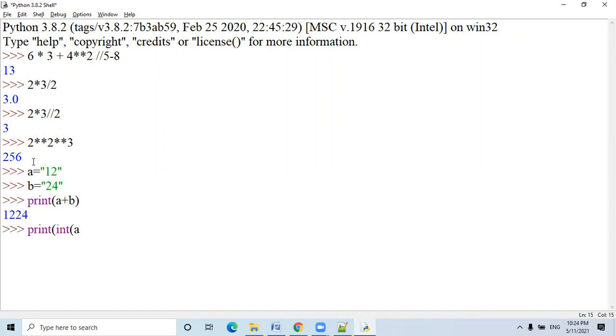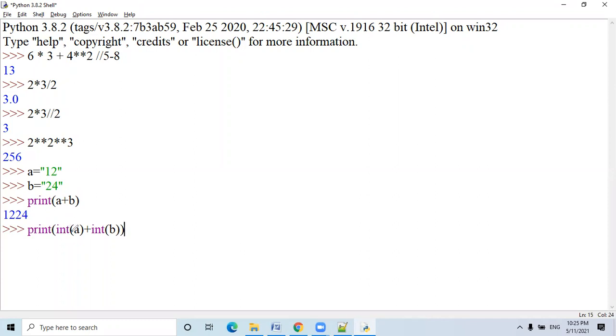int a plus int b. What we are doing, this is a very important step for starting the programming. int a means I am converting a into integer. This is called typecasting. The definition of typecasting is to convert one predefined data type into another predefined data type.